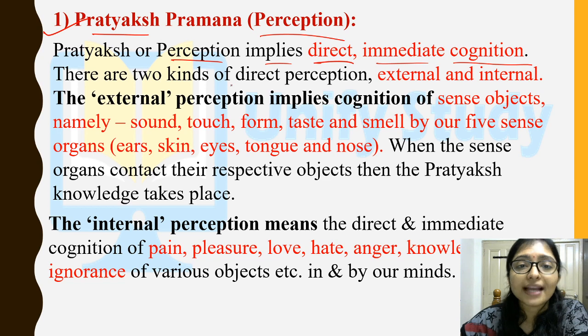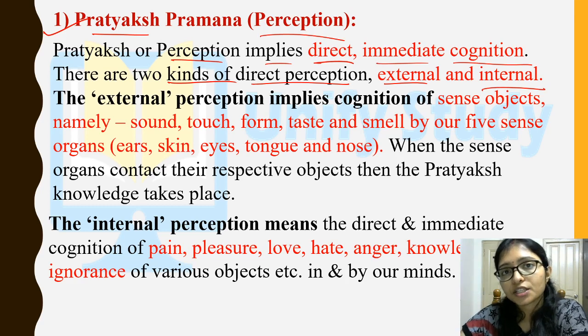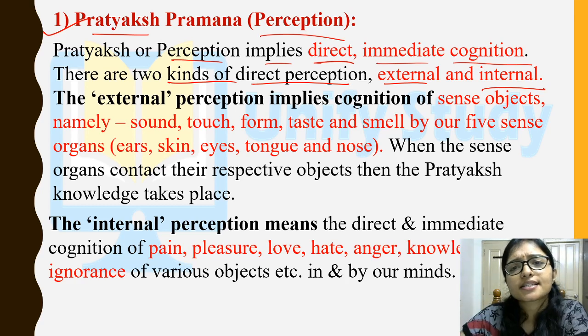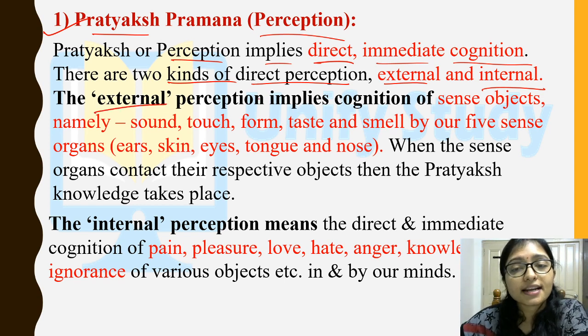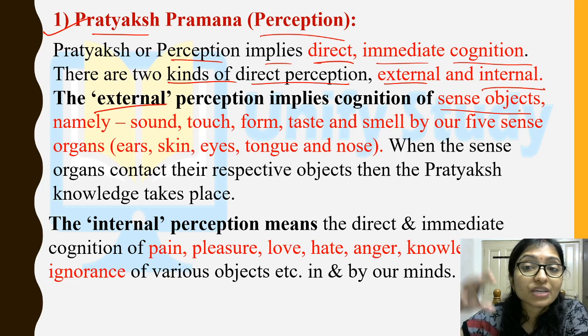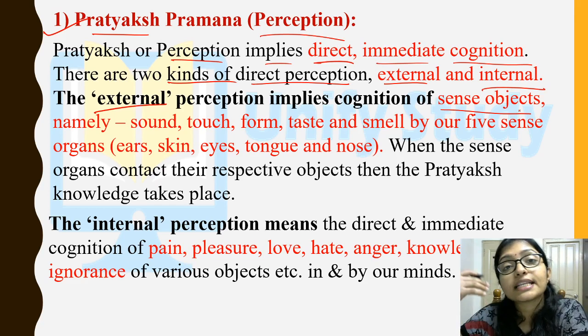There are two kinds of direct perception, one external and one internal. Now what is external and what is internal? Here we are telling pratyaksha, but here also there is internal and external. It will be clear now. What is external perception? External perception implies the cognition of sense objects, meaning you are sensing the object through your sensory organs.